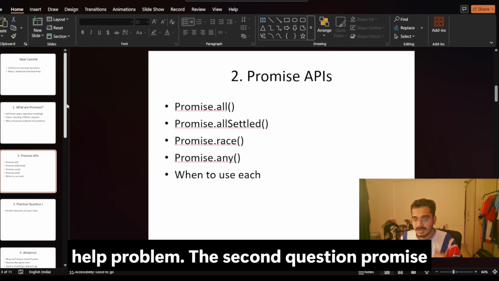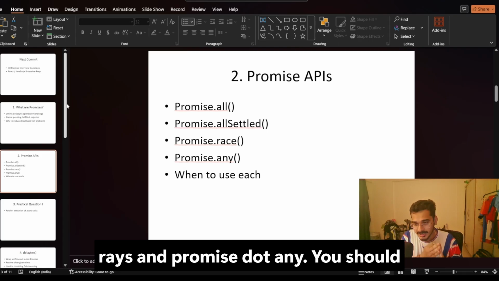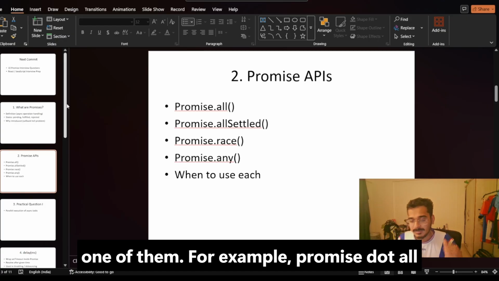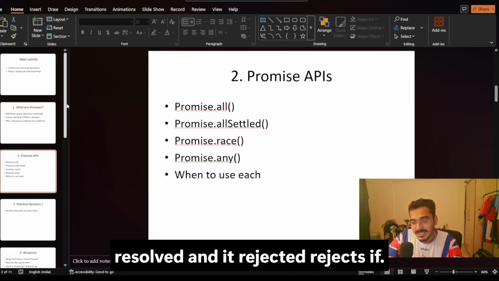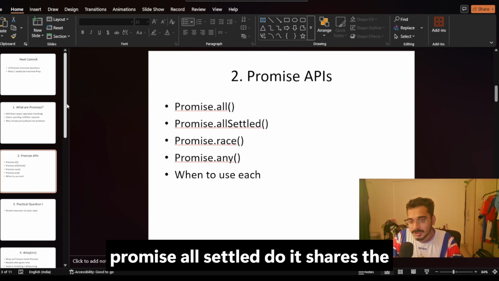The second question, promise APIs. There are four promise APIs: promise.all, promise.allSettled, promise.race, and promise.any. You should really know the difference between each one of them. For example, promise.all fulfills when all the promises are resolved, and it rejects if any one of them catches an error.